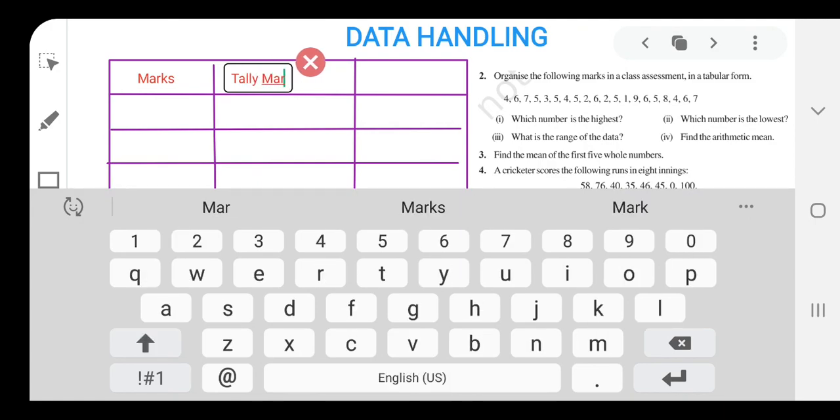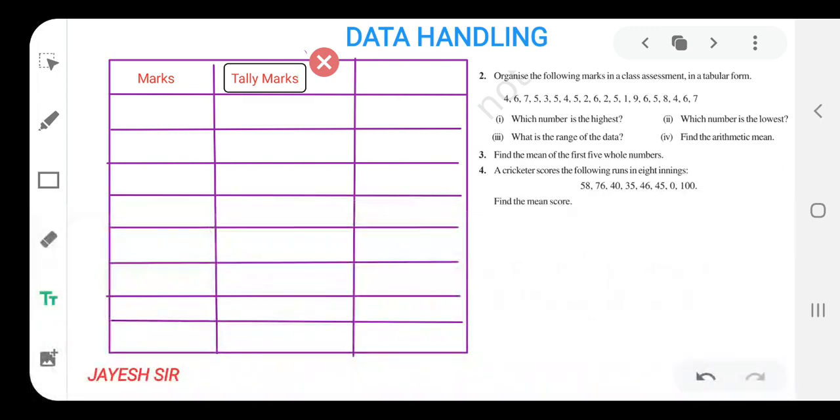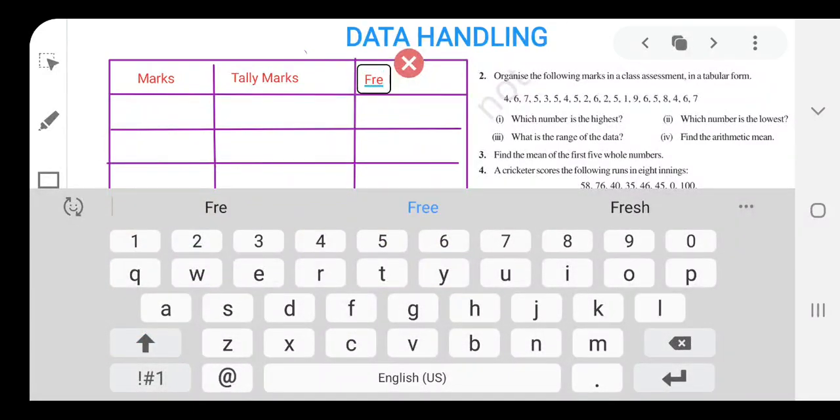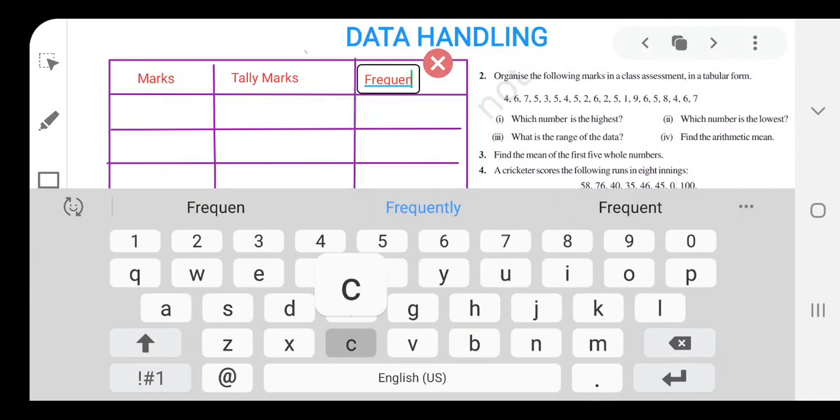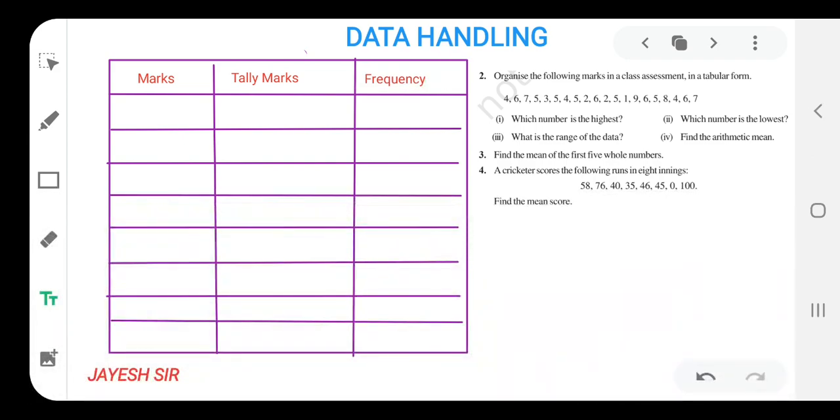Yes friends, I hope you all might be getting it. Here tally marks is to be there, and here we are already writing frequency. One thing I would like to remind you, friends, is that the sum of the observations should be equal to the sum of the frequency. I hope you all might be remembering it. This could be done like this. Now afterwards what we can do, friends,